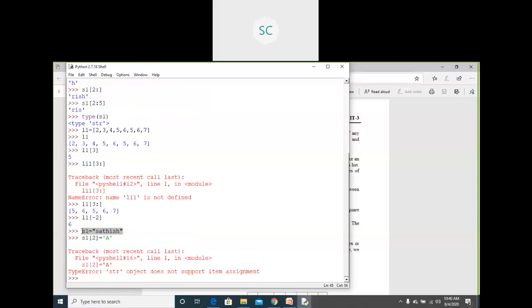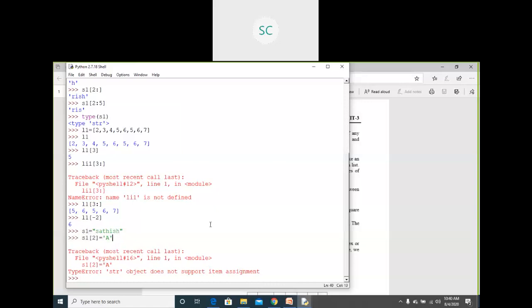Once you consider it as a string, you cannot update the string, and you cannot delete some characters from the string because the string is immutable.